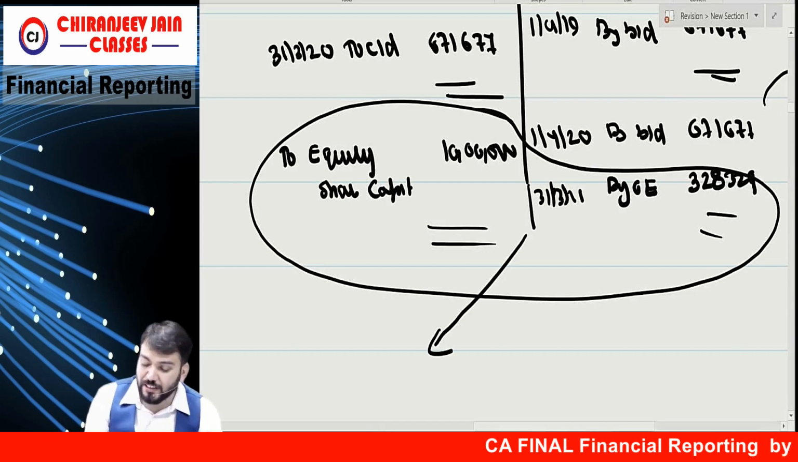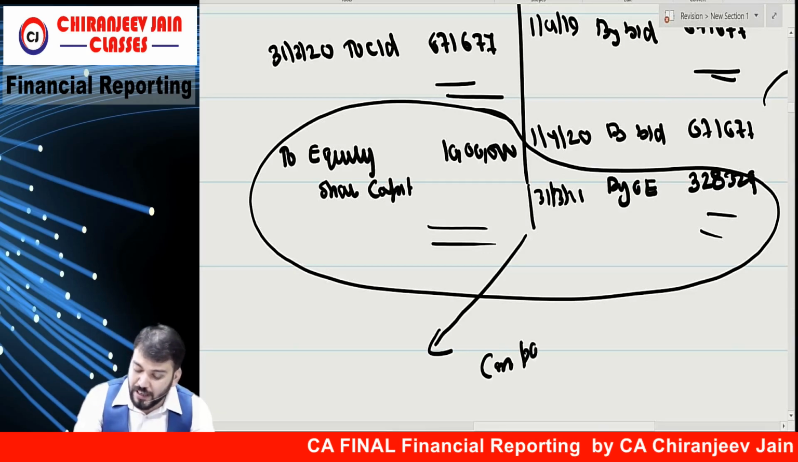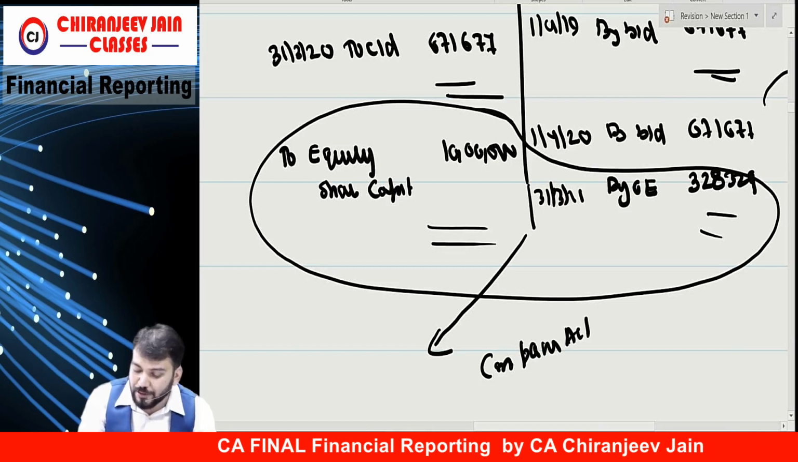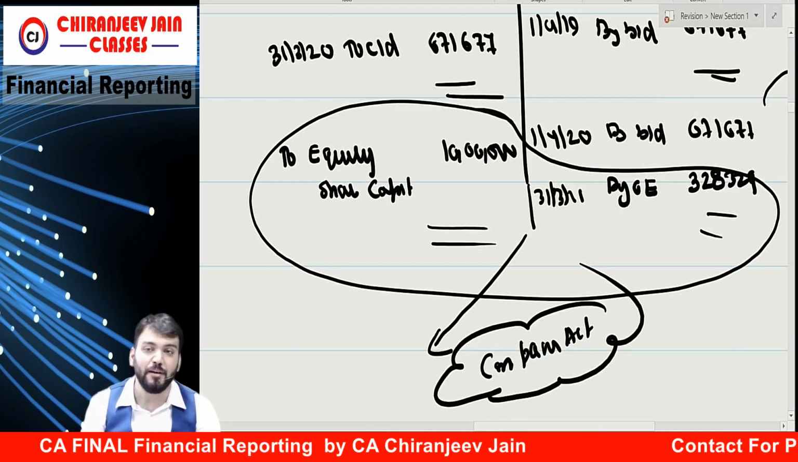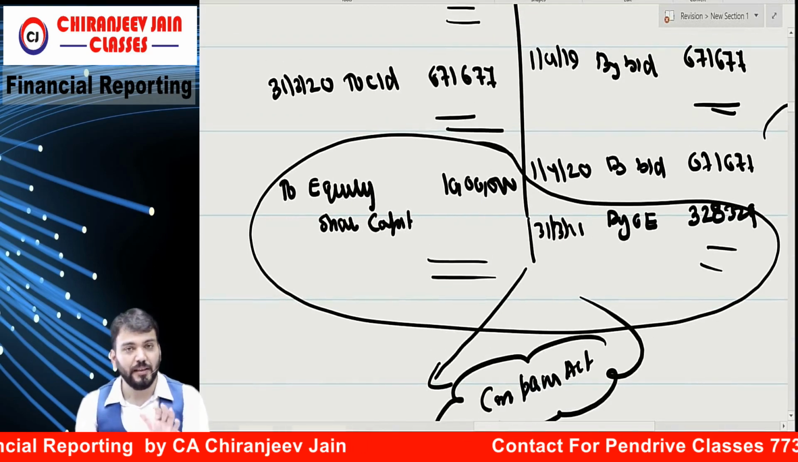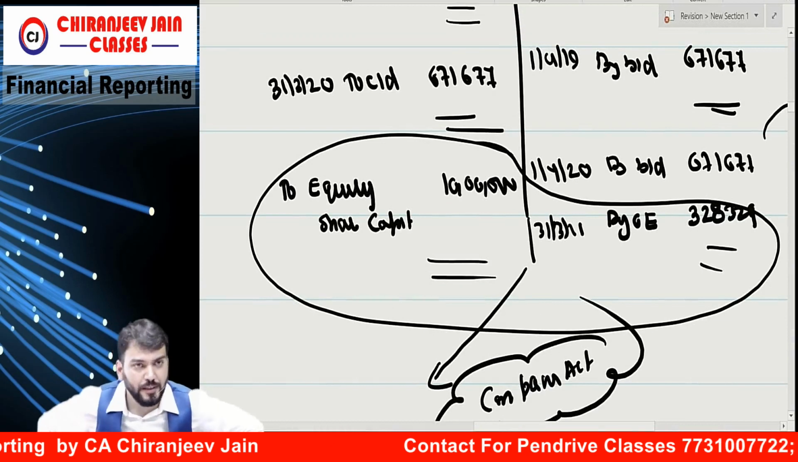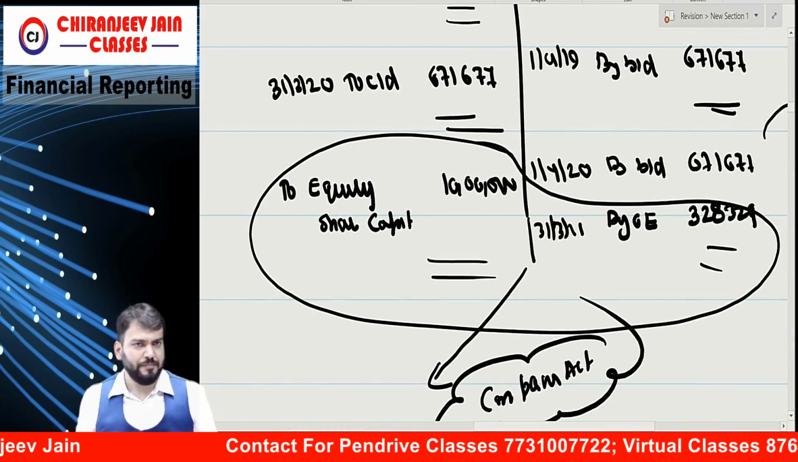So this journal entry is not given under Ind AS. This is due to what? Companies Act, because we cannot override the requirement of law. This point you understood? Yes, sir. Correct. One point I have done. Understood?